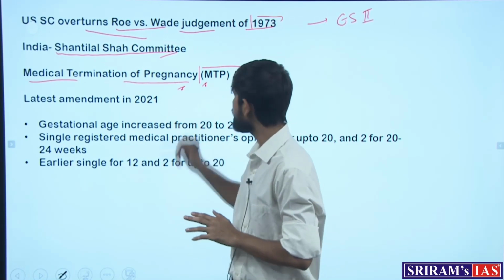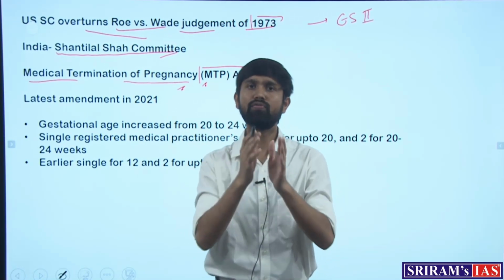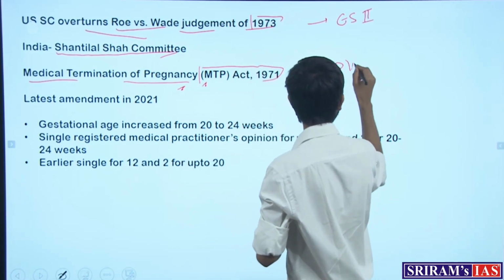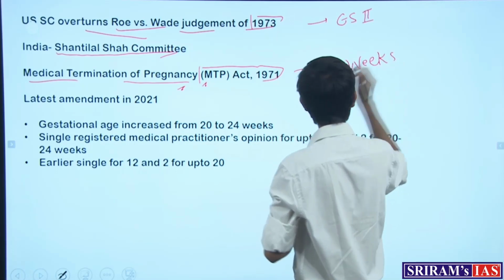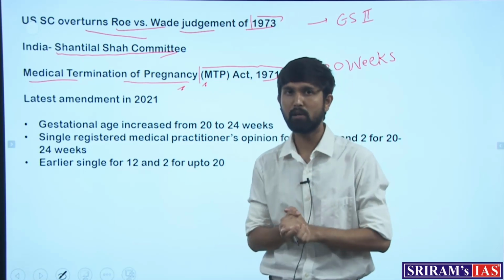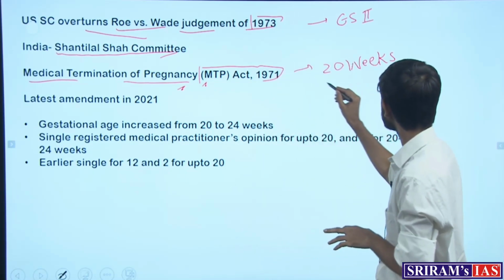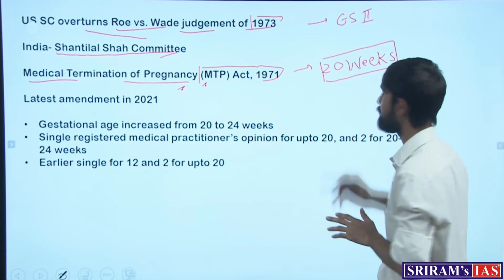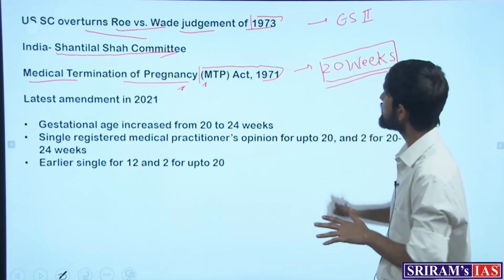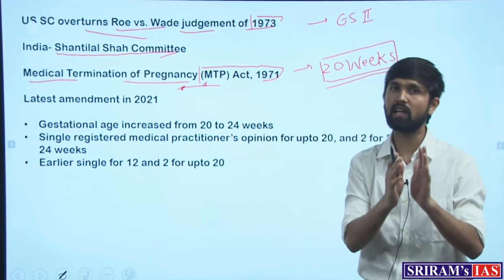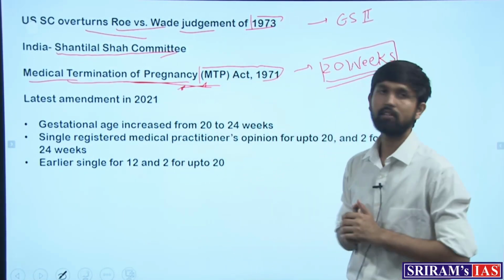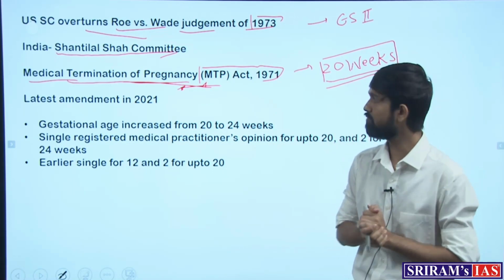What the Act stipulated is that, under certain circumstances, which are mentioned in the Act and which we'll look at in detail, abortion can be granted up to 20 weeks of pregnancy, if the pregnancy has not passed the limit of 20 weeks. This was the basic nature of the Medical Termination of Pregnancy Act.